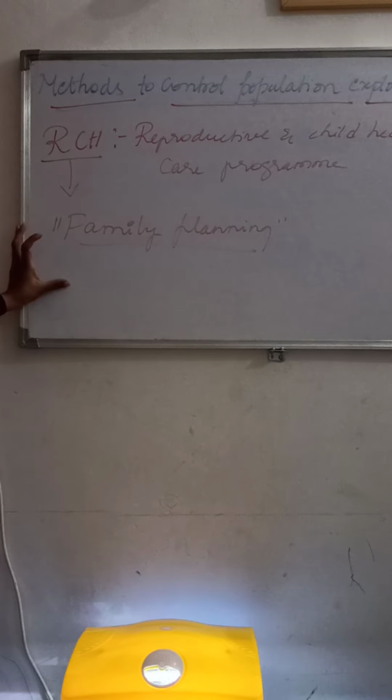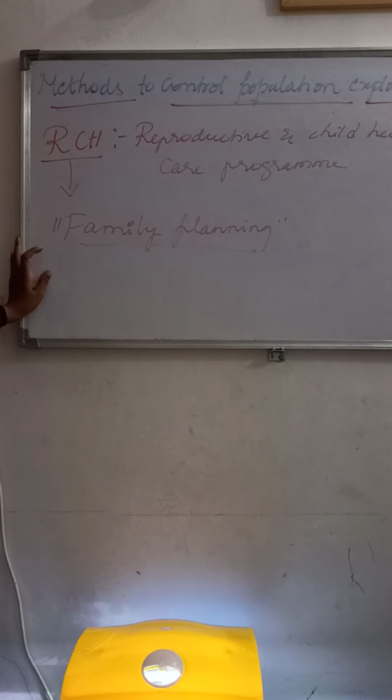The concept of family planning is that the one child norm must be adopted. That is the first method of controlling the population. We have heard the slogan "Hum do hamare do". Now it has turned to "Hum do hamare ek".